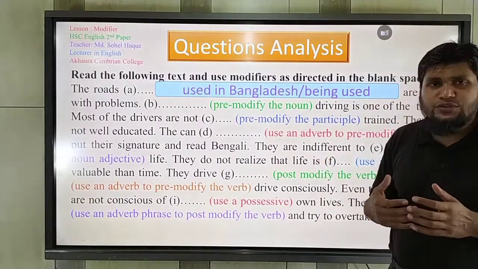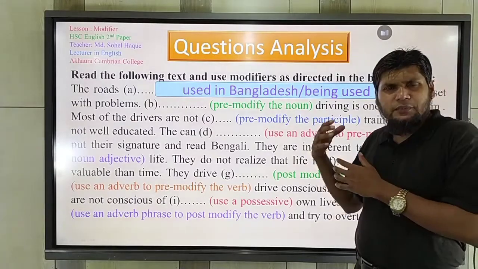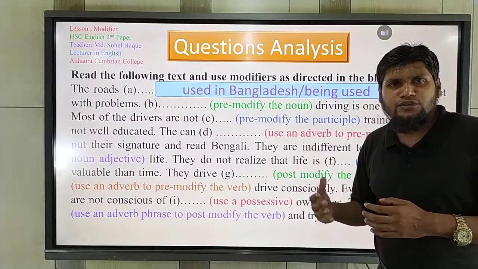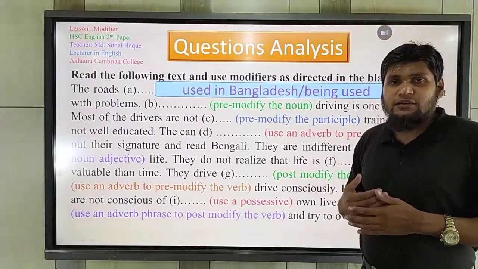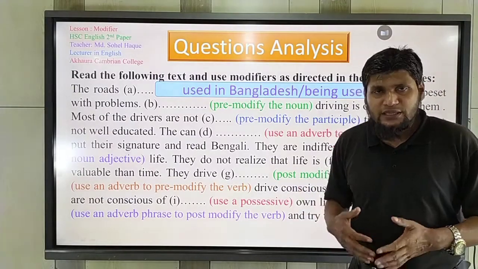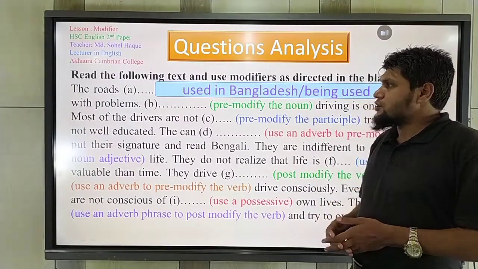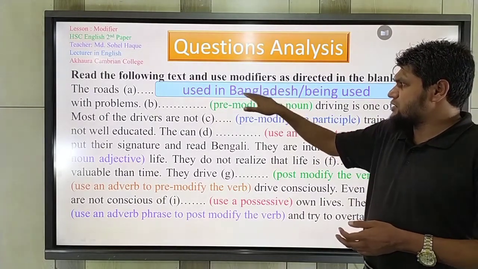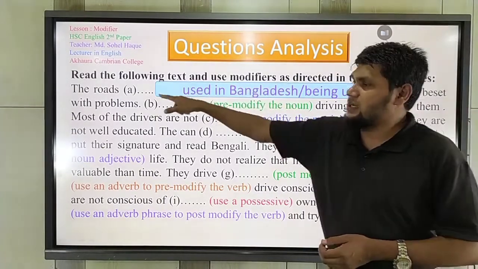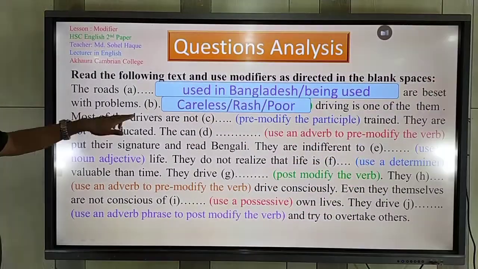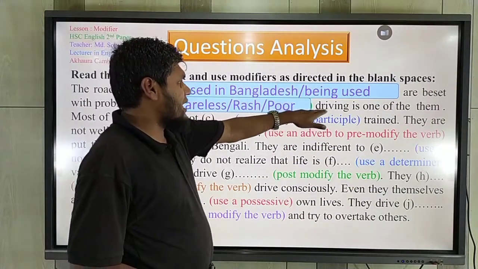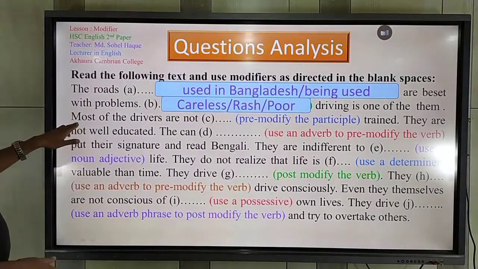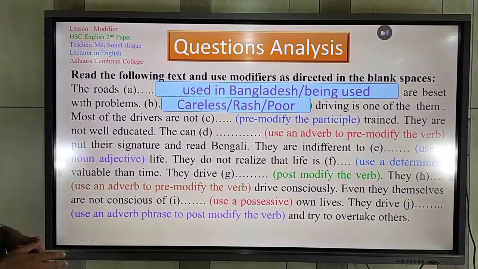That time you should make phrases, and you should try to use which one is more appropriate. This phrase should be used here. So you may use used in Bangladesh. Which are used in Bangladesh? The roads. Or being used. Careless or rash or poor driving is one of them. Next, most of the drivers are not.